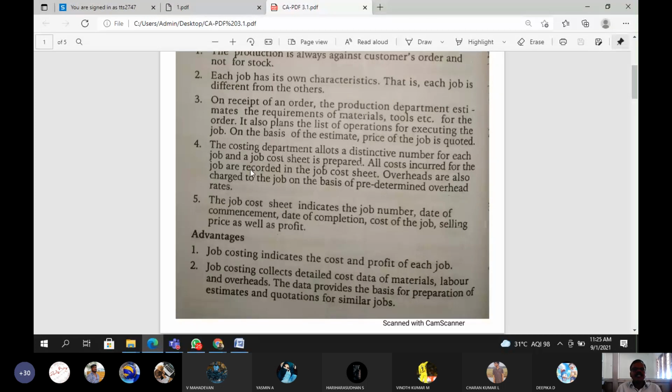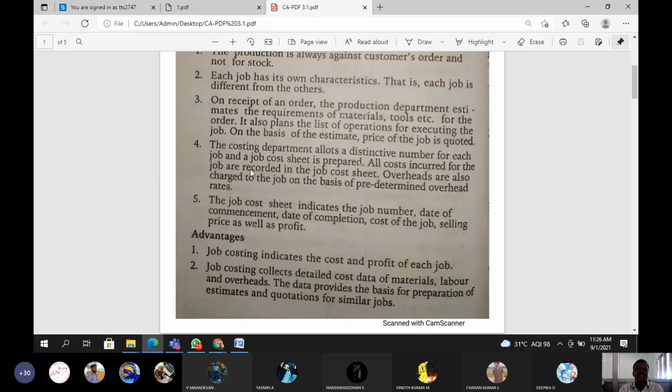Okay, so selling price as well as profit. How much is the total selling price? It means the job total value, the total project value. For example, 5 lakhs for this project, the job work. That means contract work, contract amount. Okay, at least minimum 3 years may be needed to complete this job work. So the selling price means the contract price is also mentioned. At the same time, how much profit may be available after completing the job. So these details are also included in job cost sheet.